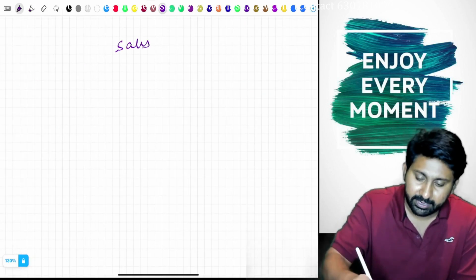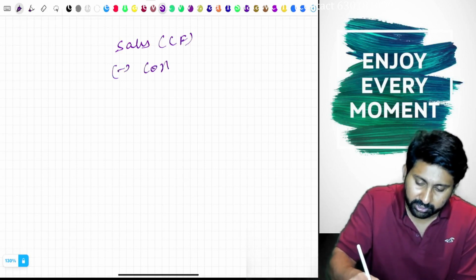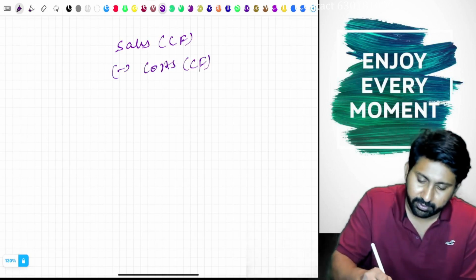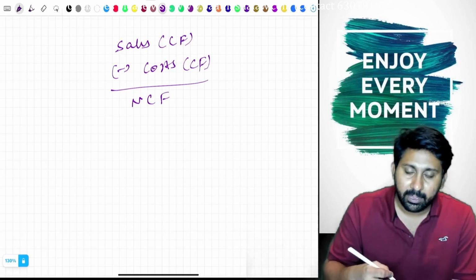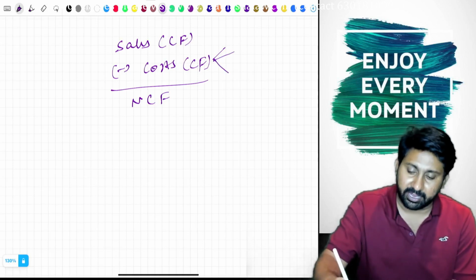Sales is a cash inflow, minus costs is a cash outflow. One is an inflow and one is an outflow. This is called the net cash flow. In this, there are two to three types of costs.